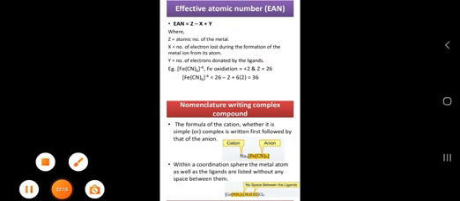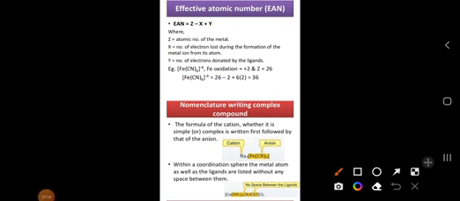Now let us see the nomenclature for writing complex compounds. How do we write complex compound nomenclature? Here we have 3 types, that is positive, negative and neutral. Based upon these 3 types of ligands, we write the names of the coordination compounds. For neutral and positive compounds, we get the same type of names. Neutral compounds can represent many ligands, and then we give them in order.